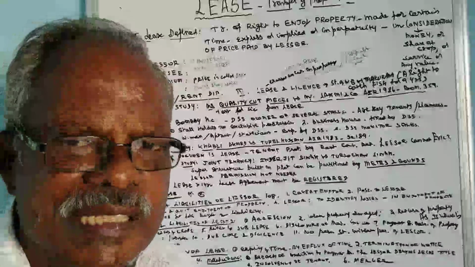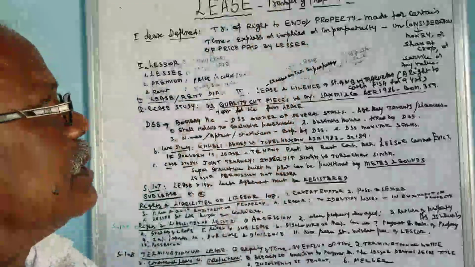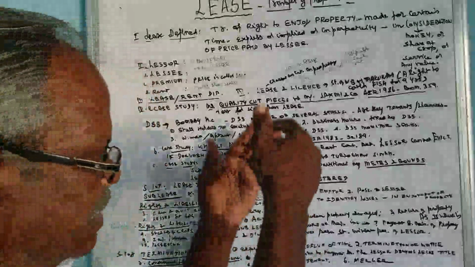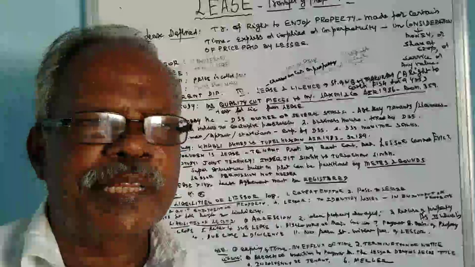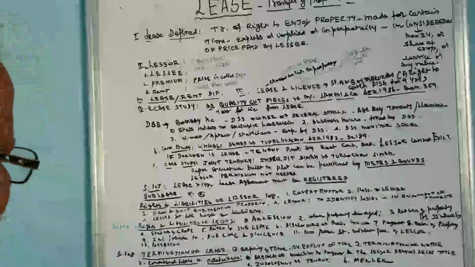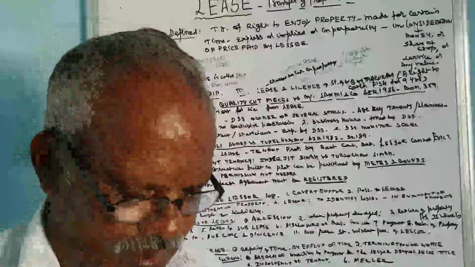And if it is less than 1 month, even an oral lease can be done. These conditions are to be suited for the completion of the lease. And the remaining sections, 109 to 117, we will see in the second video.